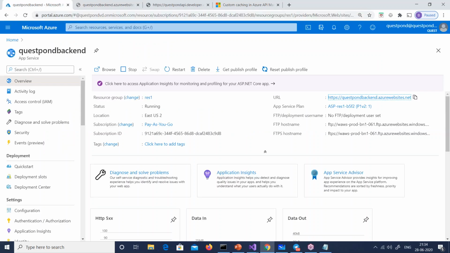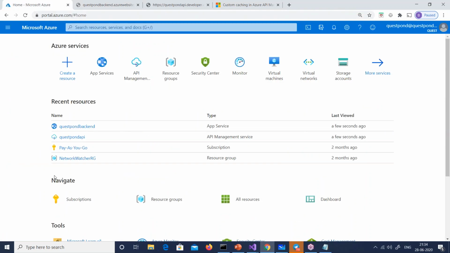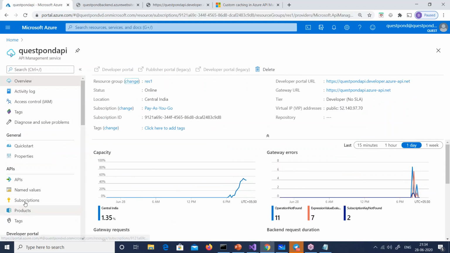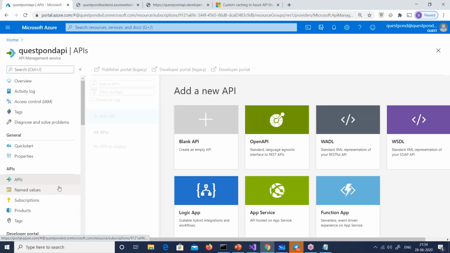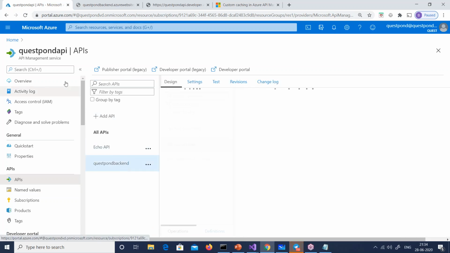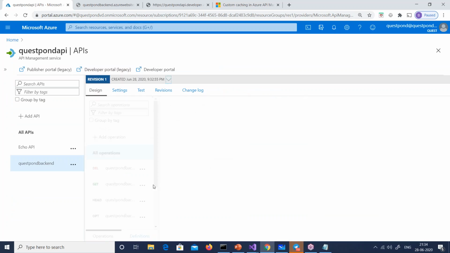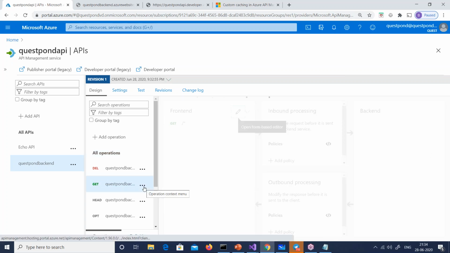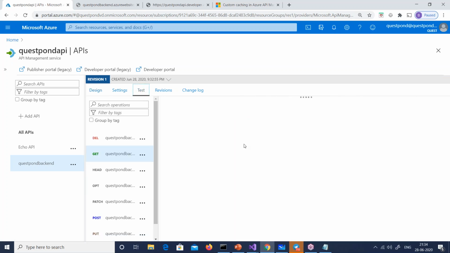So I'm going to go here to the Questpond API, and in that get you see out there, this is the backend. So this is a get. Now if you try to test this get, I think I showed it yesterday.